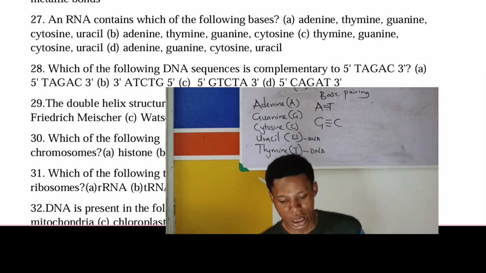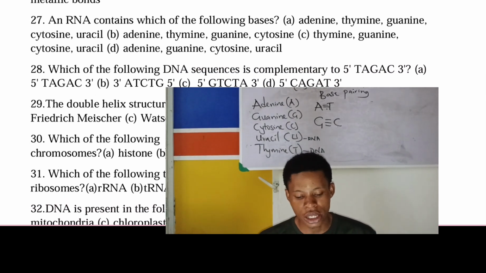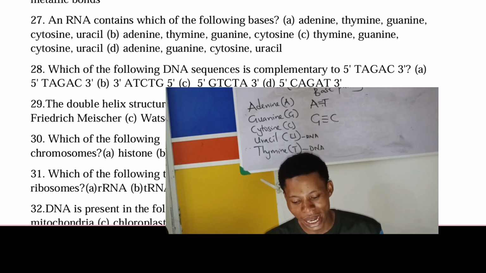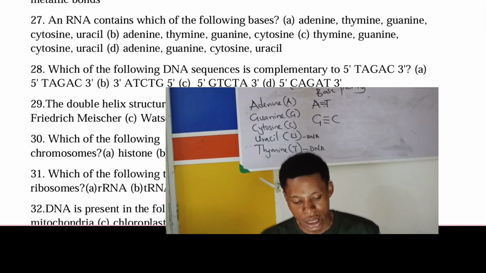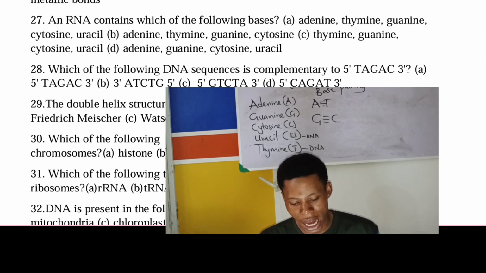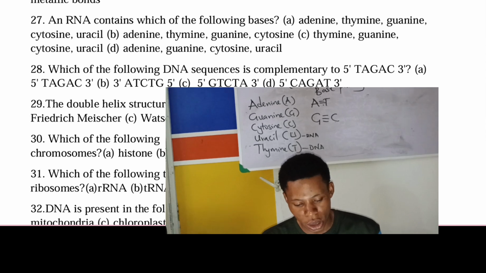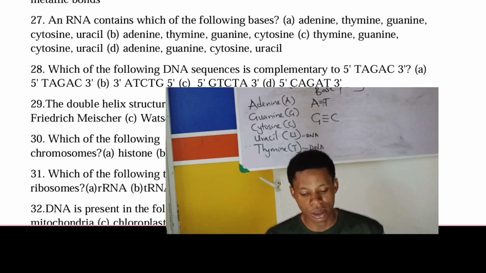Question 27 says, an RNA contains which of the following bases? A. Adenine, thymine, guanine, cytosine, uracil. B. Adenine, thymine, guanine, cytosine. C. Thymine, guanine, cytosine, uracil. D. Adenine, guanine, cytosine, uracil. So what do you think is the answer?